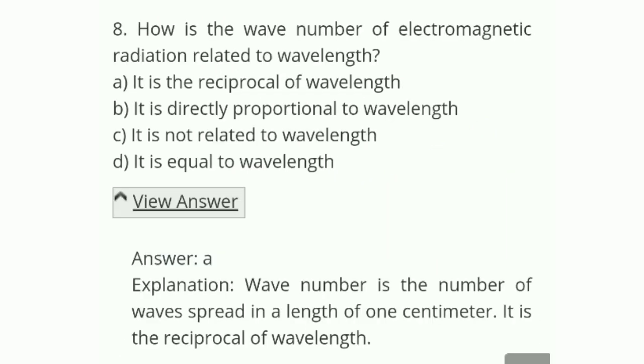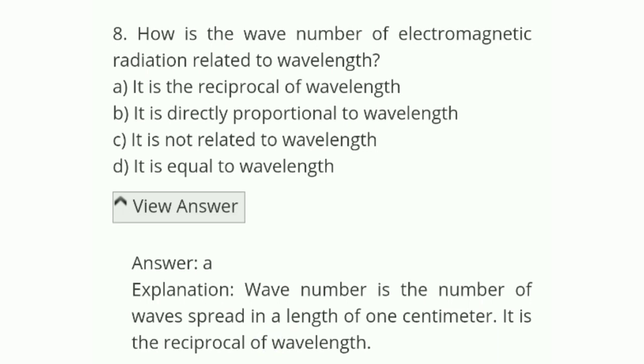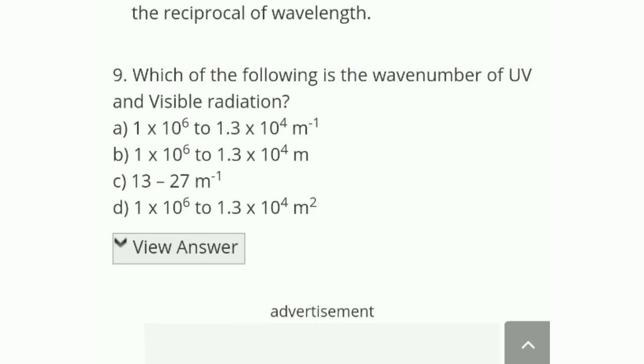The correct option is A: it is the reciprocal of wavelength. Wave number is the number of waves in a length of 1 centimeter. Okay, let's see question number 9.